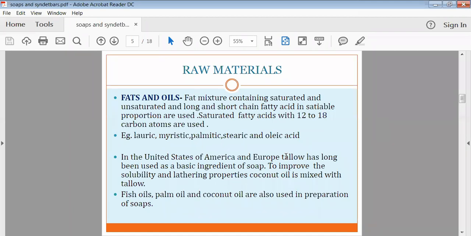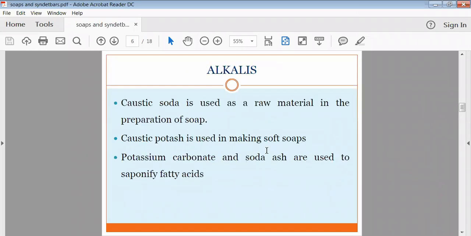These are utilized as raw material. In the USA as well as Europe, tallow is utilized for the preparation of syndet bars as well as soaps. Other materials like fish oils, palm oil and coconut oil can also be utilized for the preparation of soaps along with fats and tallow.